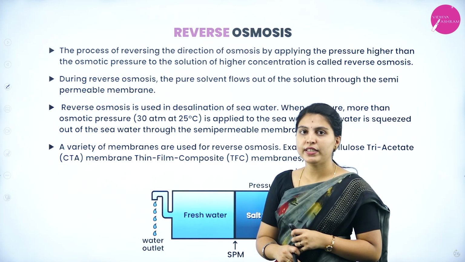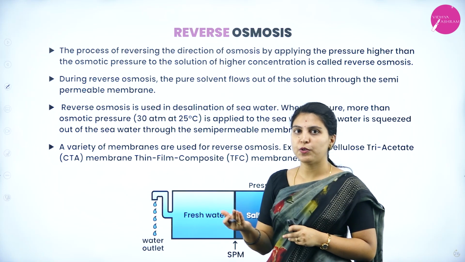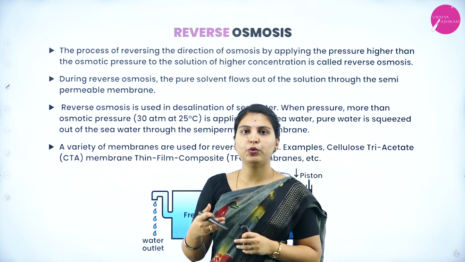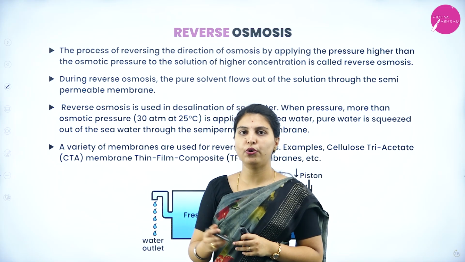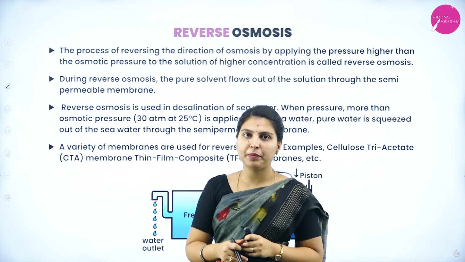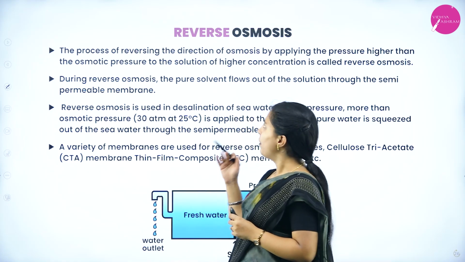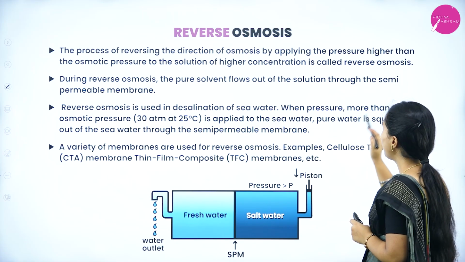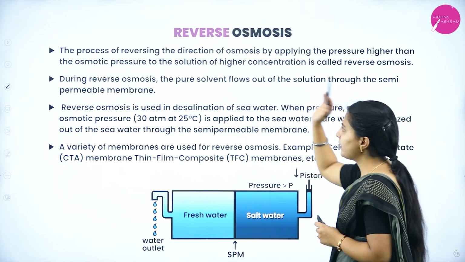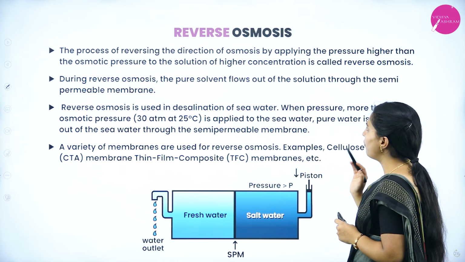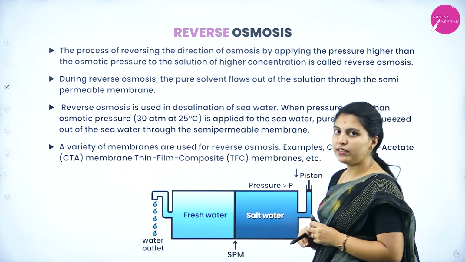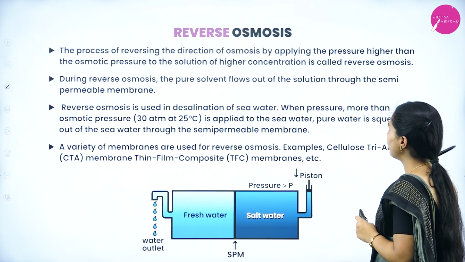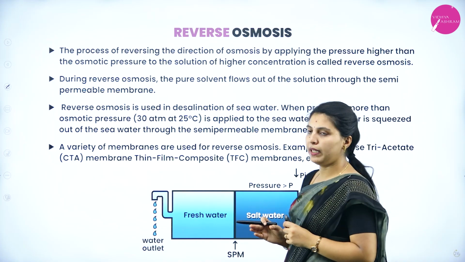And next, reverse osmosis. You have seen osmosis, the movement of solvent particles from higher concentration to lower concentration through the semi-permeable membrane. But what is reverse osmosis? The process of reversing the direction of osmosis by applying a pressure higher than the osmotic pressure to the solution of higher concentration is called reverse osmosis. During reverse osmosis, the pure solvent flows out of the solution through the semi-permeable membrane.